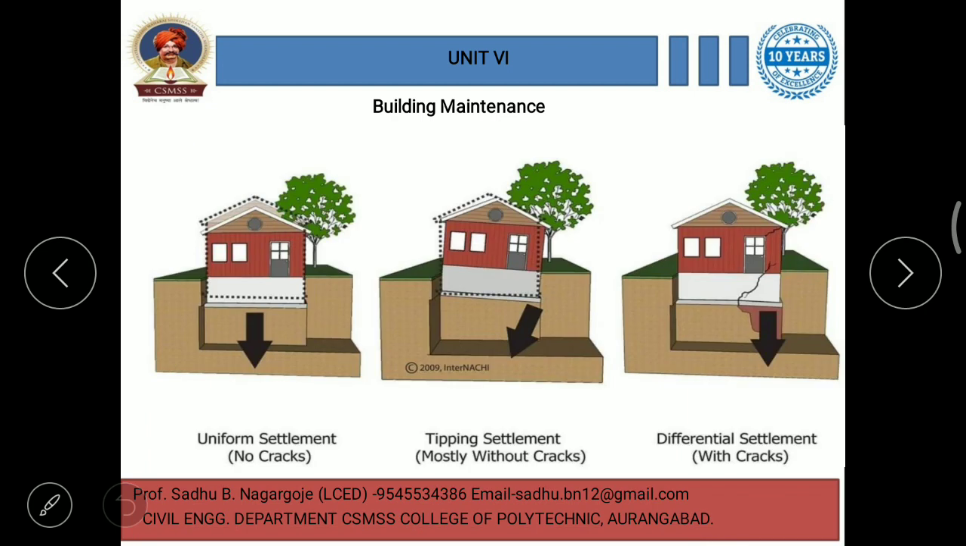So these are the pictures showing the types of settlement. Uniform settlement, there are no cracks as we have discussed. For uniform settlement there are no cracks in the structures. Then tipping settlement, mostly without cracks again, but differential settlement has these cracks.